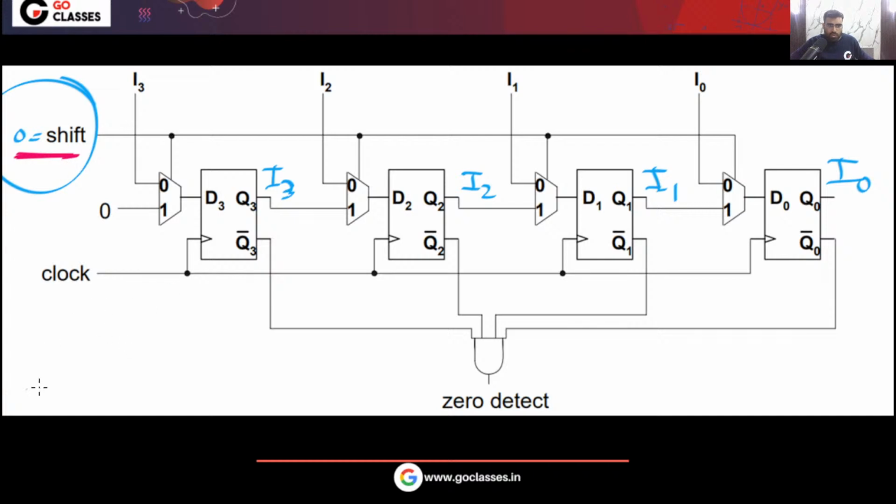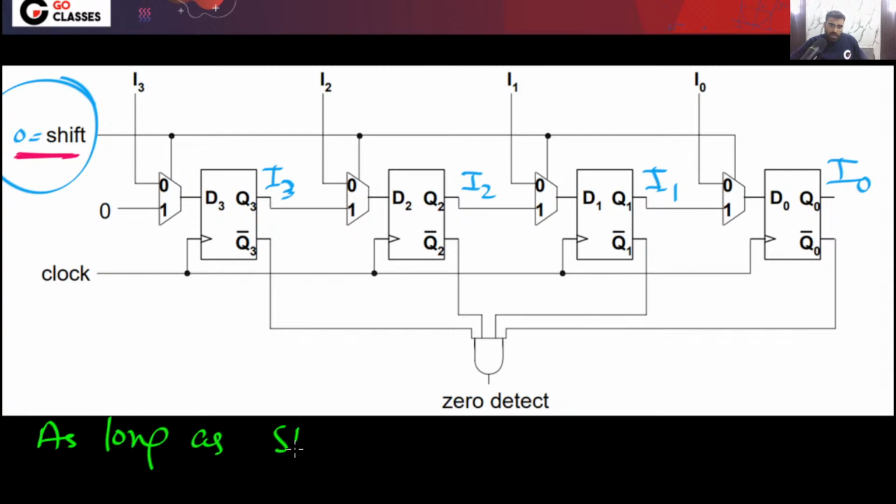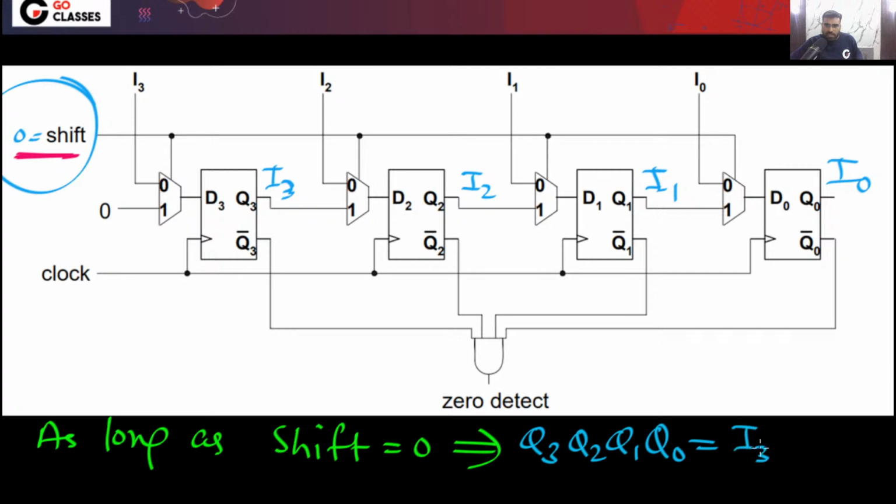I hope you understood. So this is what I am saying, let me write it here. You can easily observe that as long as this shift input signal is equal to 0, then what is going to happen? Q3, Q2, Q1, Q0 will be I3, I2, I1, I0.